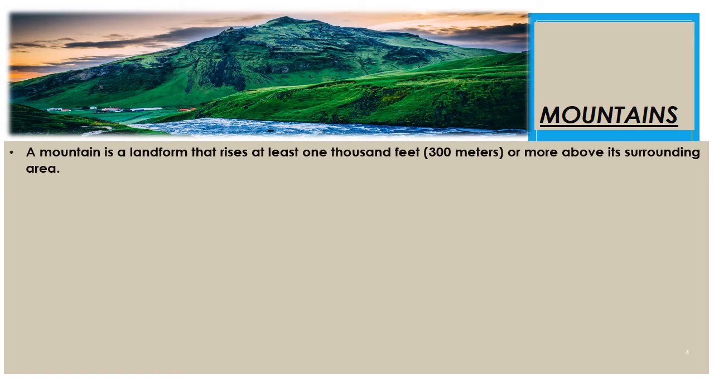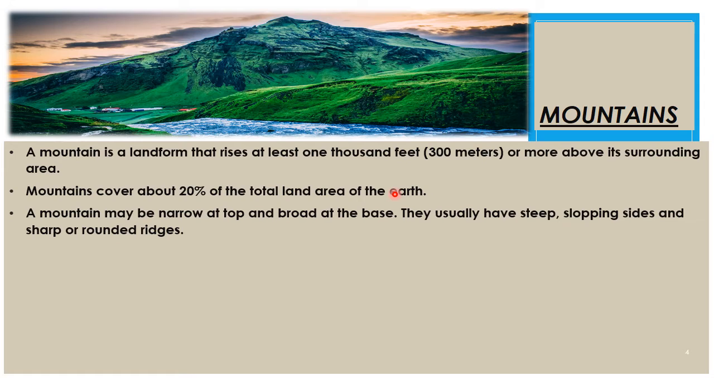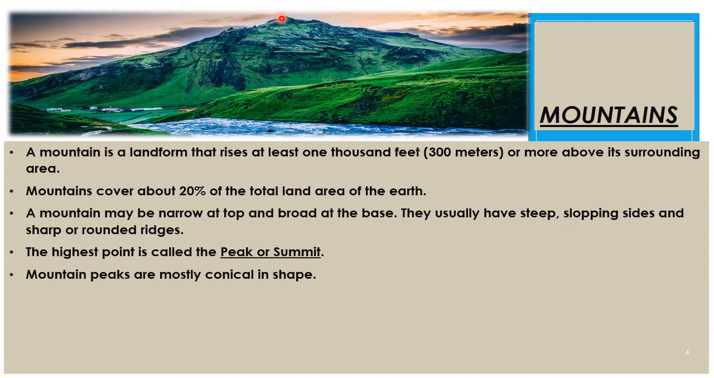Mountains. A mountain is a landform that rises at least 1000 feet or more above its surrounding area. Mountains cover about 20% of the total land area of the earth. A mountain may be narrow at top and broad at the base. They usually have steep sloping sides and sharp or rounded ridges. The highest point is called the peak or summit. Mountain peaks are mostly conical in shape.